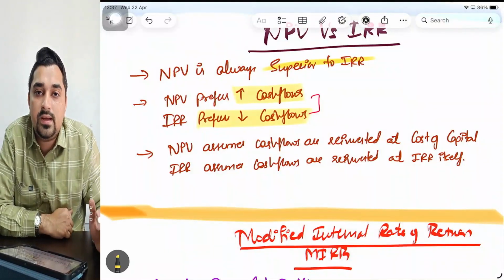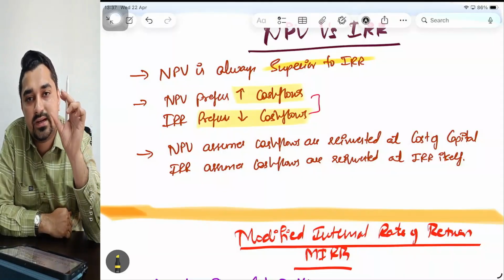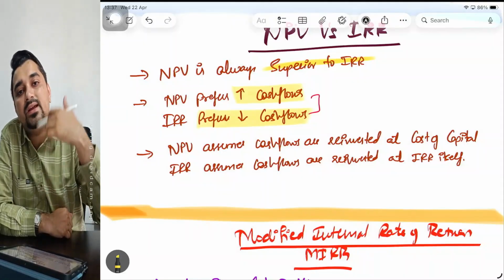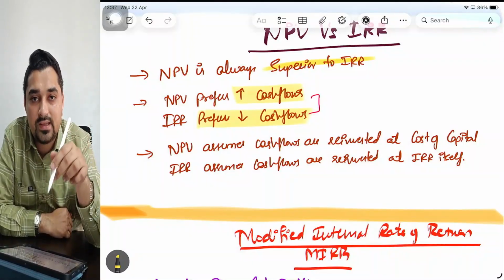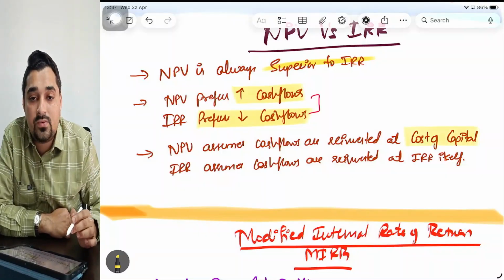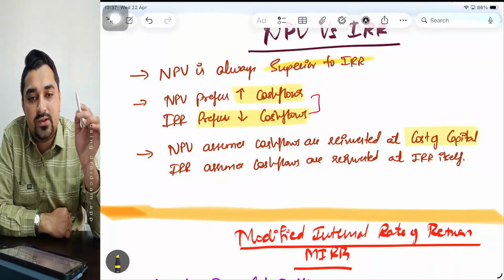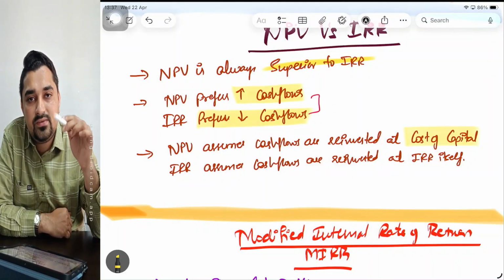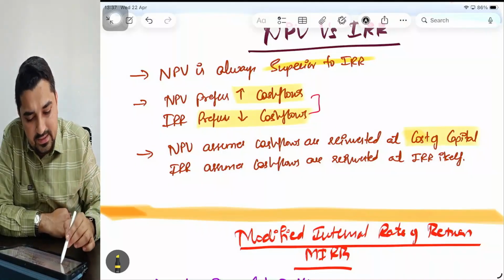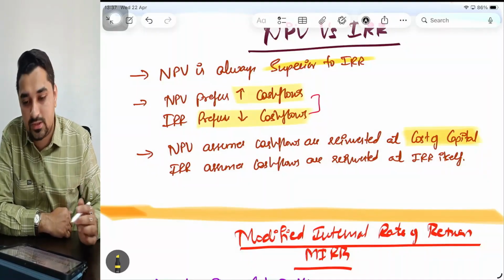Because of the reinvestment assumption, NPV will assume that whatever cash flows are generated by a particular project, when I reinvest those cash flows back in the business, they will again generate what? Cost of capital. So what is the reinvestment assumption made by NPV? It assumes that whatever cash flows are generated, when I reinvest them back, again I will earn my cost of capital. That is my opportunity cost, which is a realistic approach.